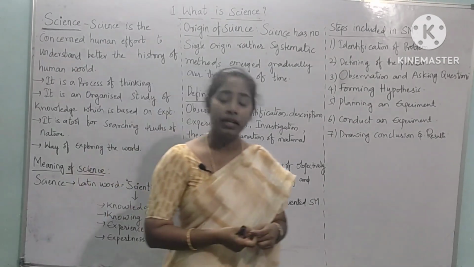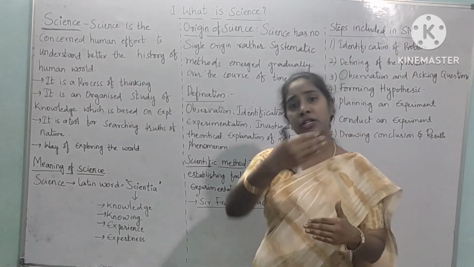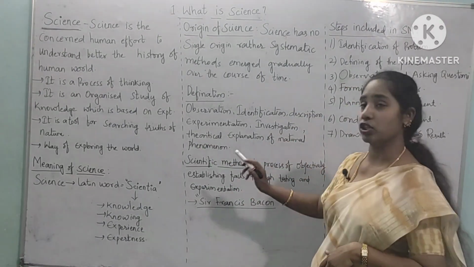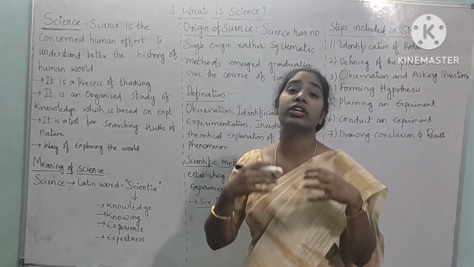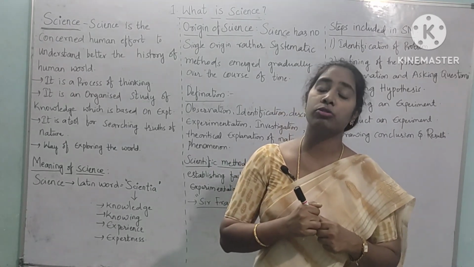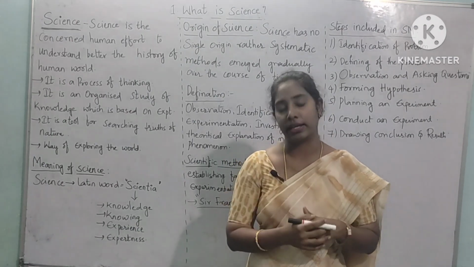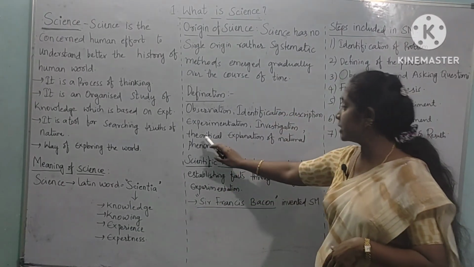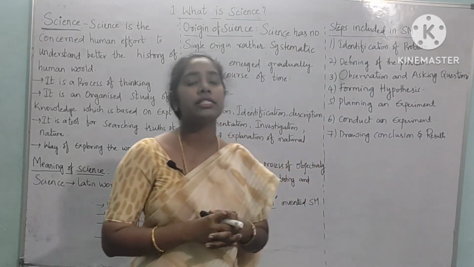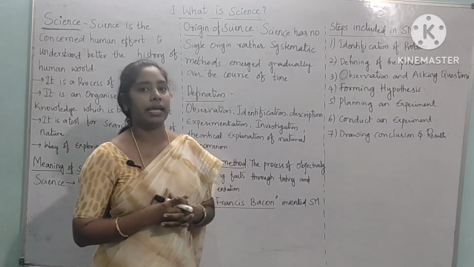Next, as I already said, science is nothing but performing many experiments. By experiments we will come to some conclusion. So that is experimentation. Next, investigation. We will pose some questions to ourselves, and by posing those questions, we will try to solve them by doing some investigation, by performing some enquiries, right? So that is investigation. Next, theoretical explanation of natural phenomena. Theoretical explanation is nothing but theories, principles and laws which are made in science.